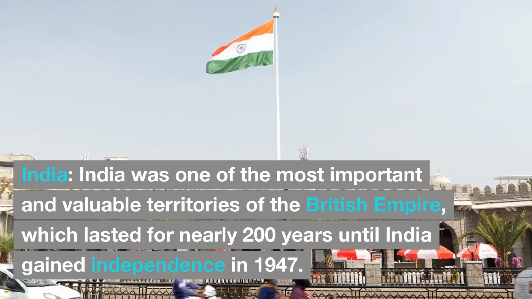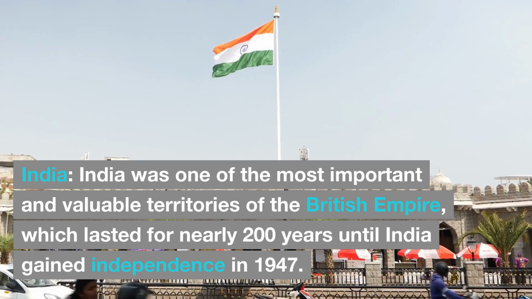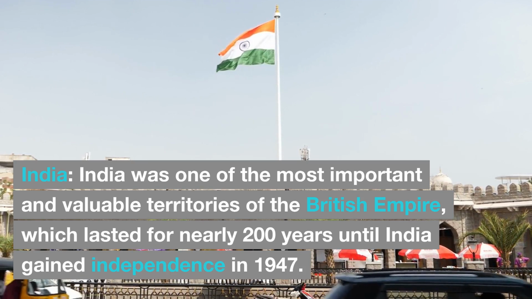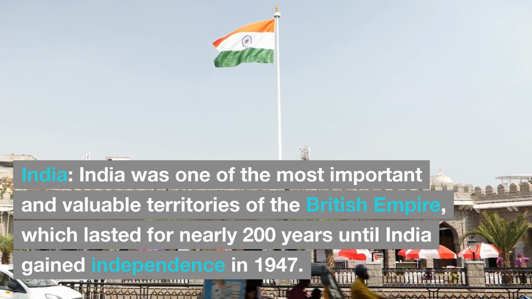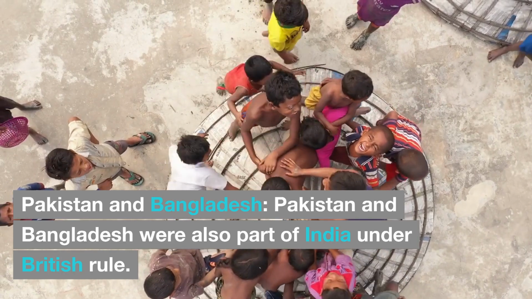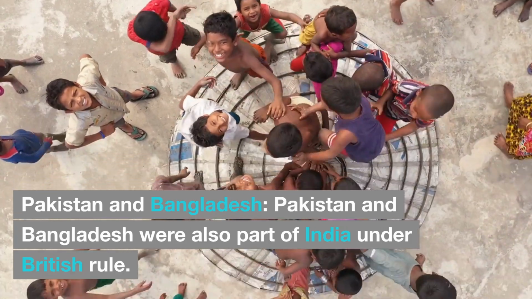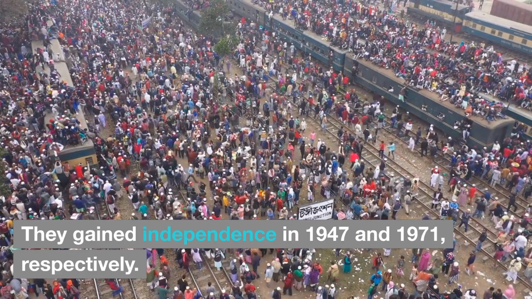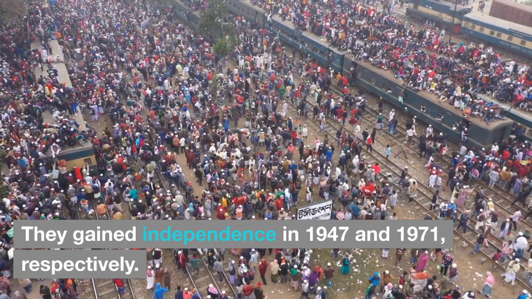5. India. India was one of the most important and valuable territories of the British Empire, which lasted for nearly 200 years until India gained independence in 1947. 6. Pakistan and Bangladesh. Pakistan and Bangladesh were also part of India under British rule. They gained independence in 1947 and 1971, respectively.